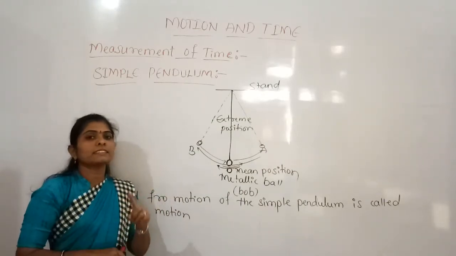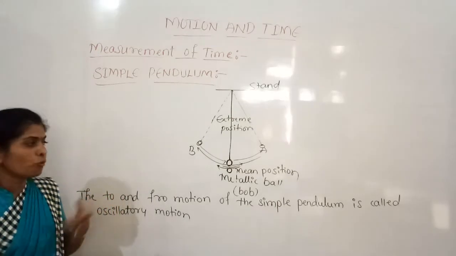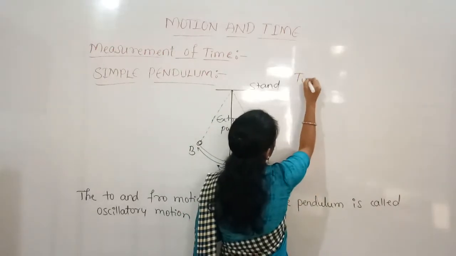So we can say it is the time taken to complete one oscillation. What is the time period?